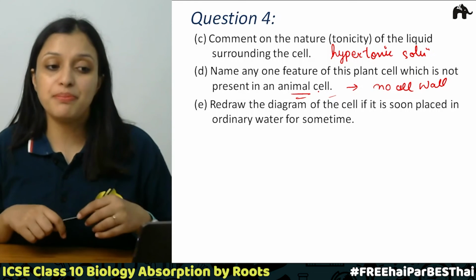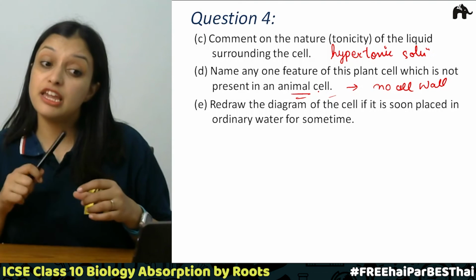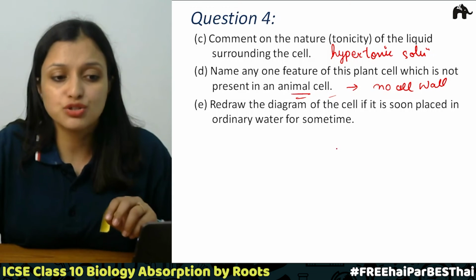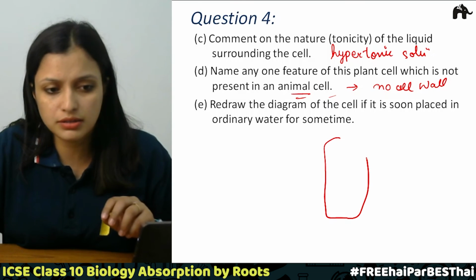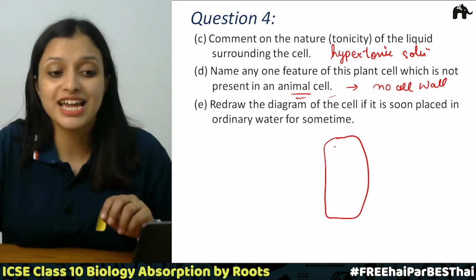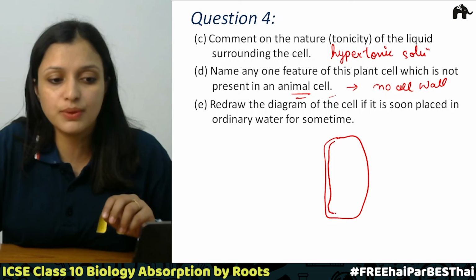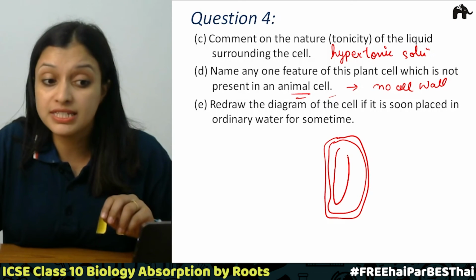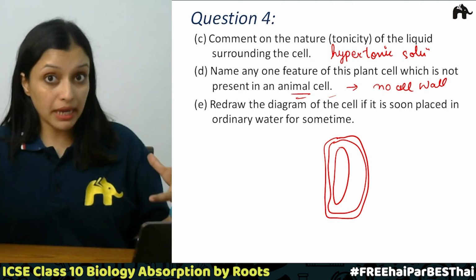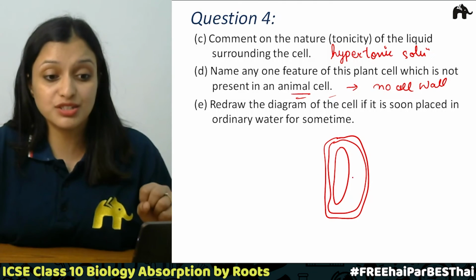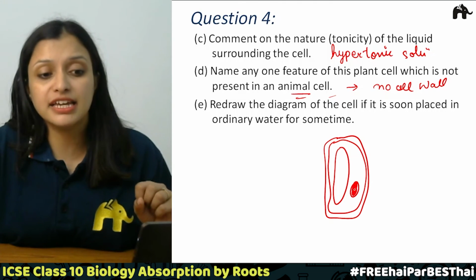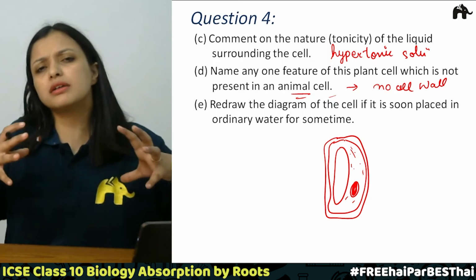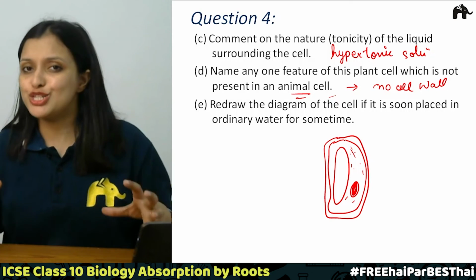Simple. Now, E part, redraw the diagram of the cell if it is soon placed in the ordinary water after some time. So what will happen? Say if this was the cell wall, right? Now, the cell membrane will come close to the cell wall. The vacuole inside it is going to become big as it will accumulate more and more water. So there will be nucleus and there will be a lot of cellular content inside the cell. So it is now going to be a fully turgid cell.